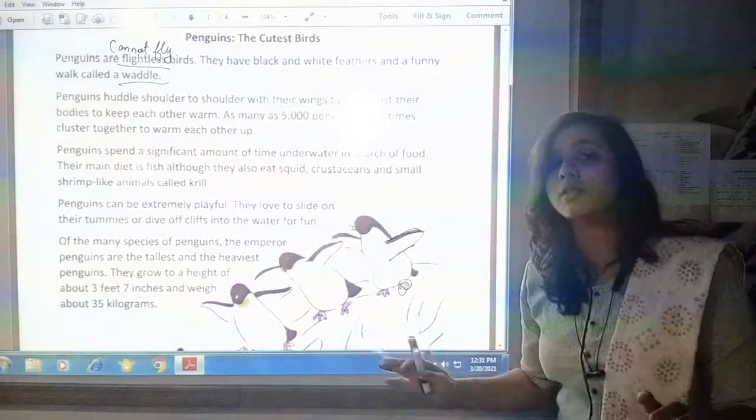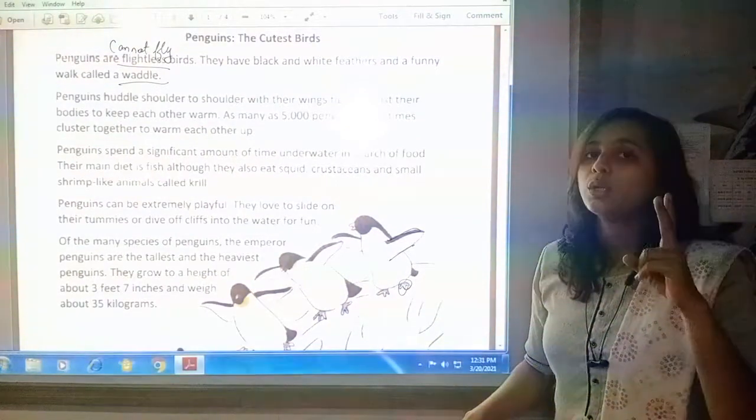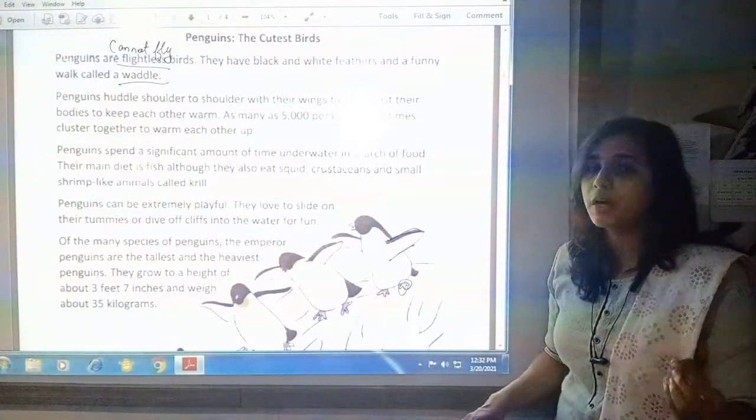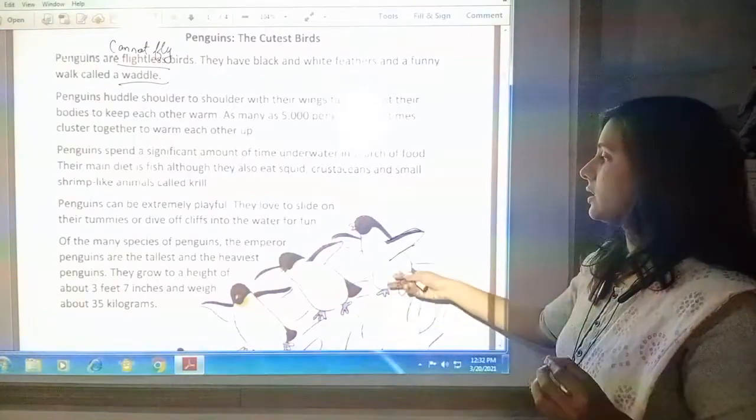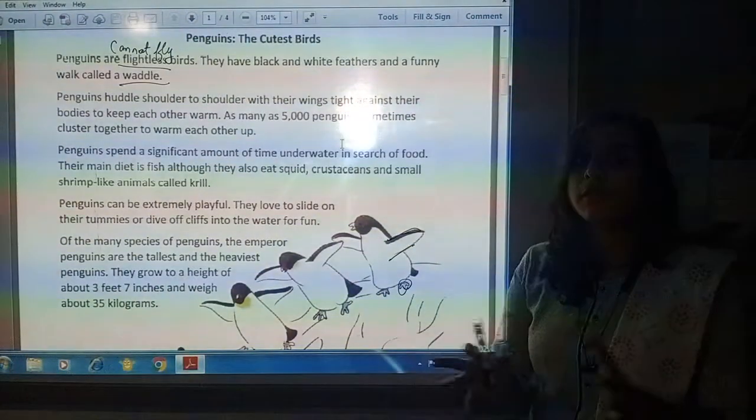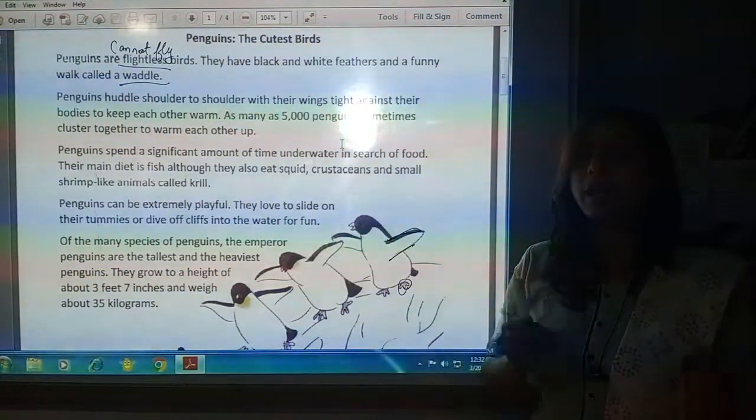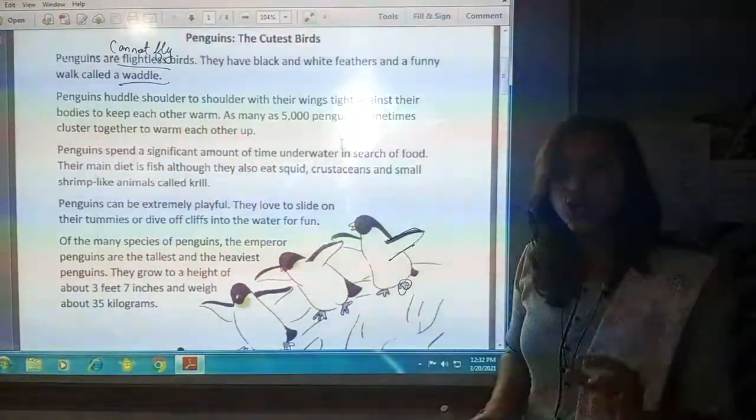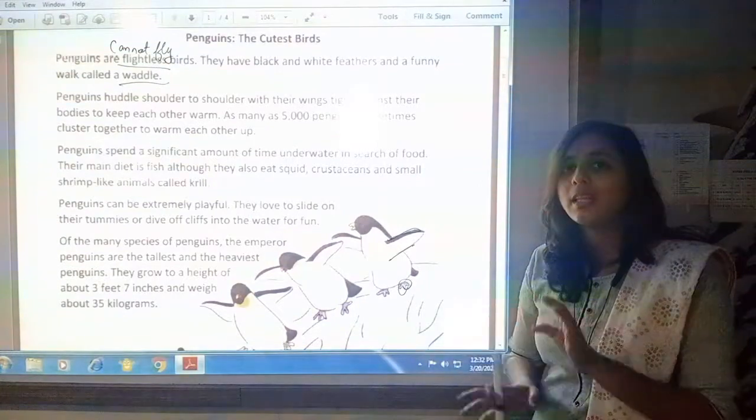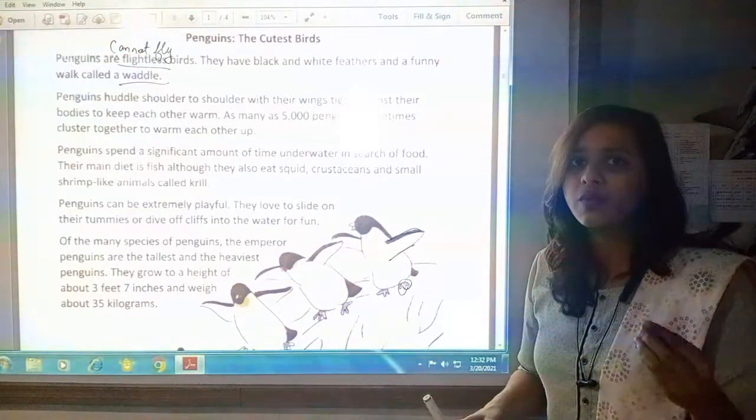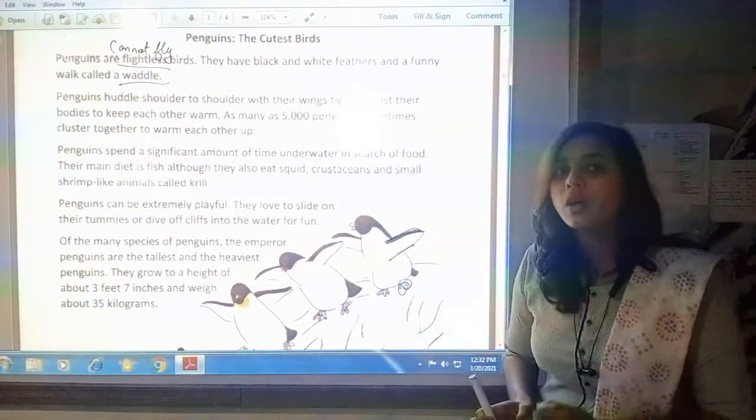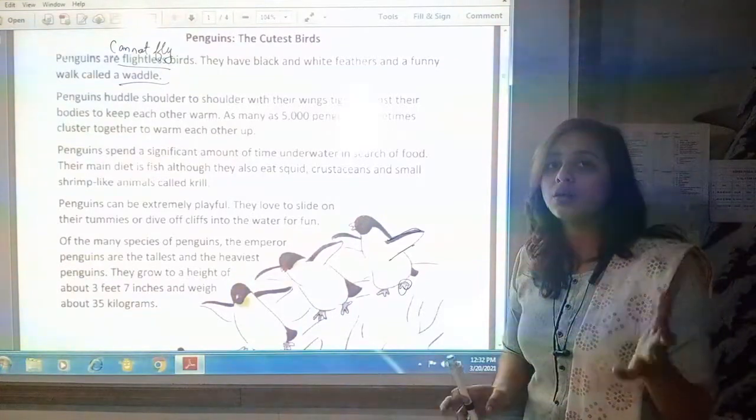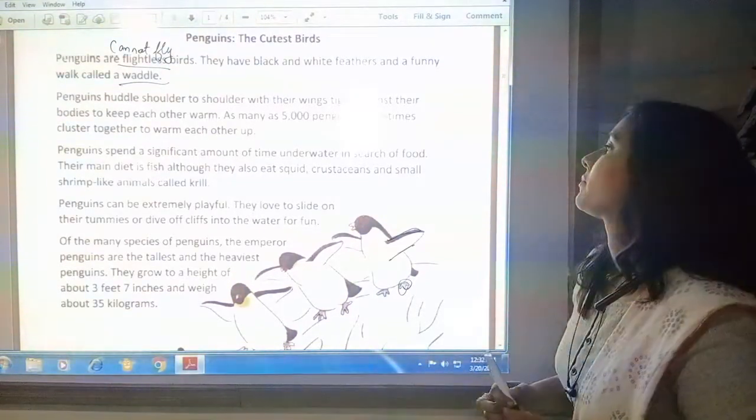So they are birds. They have wings, but they cannot fly. Two colors are found in penguins, that is black and white. Their feathers are of two colors, black and white. And because their legs are short, when they walk, it seems quite funny. And the walking style of penguins is called waddle.